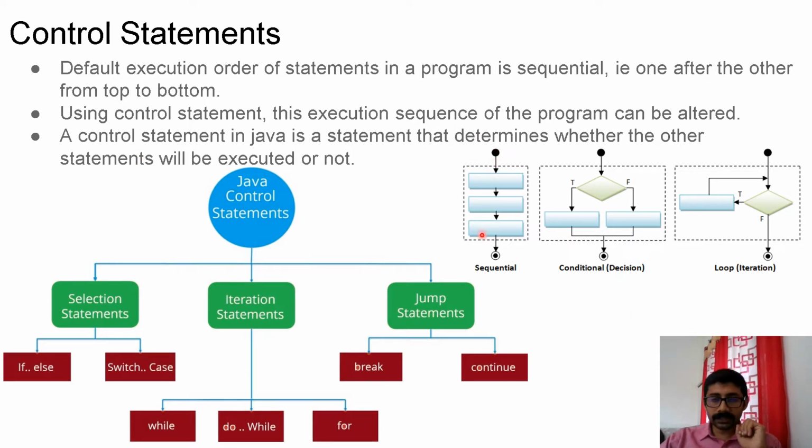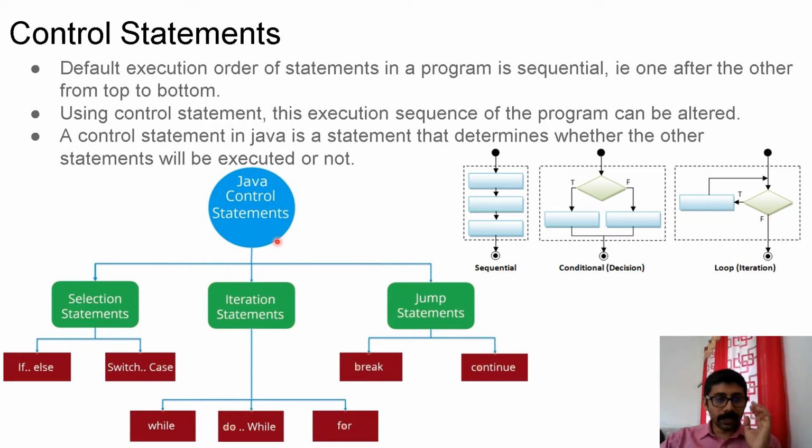So here this is the sequential statement execution. That means from top to bottom, in the main method, execution will start. From there, one after the other, each statement will be executed sequentially. That is the normal control flow. When you use conditional execution, depending upon a condition, it will decide whether to execute this statement or this statement. In the case of iteration, depending upon a condition, a particular statement or block of statements will be repeatedly executed. So that is all about iteration.